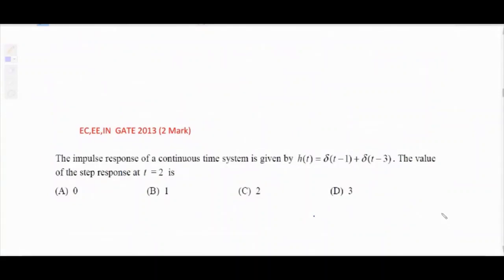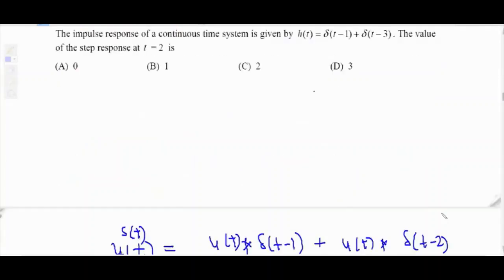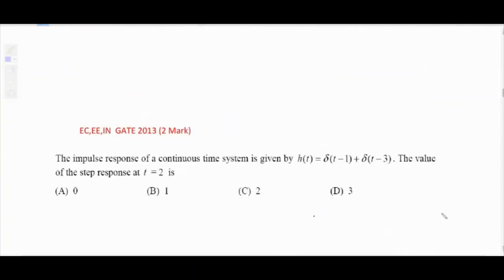Unit the 2013 2-mark question. The impulse response of a continuous time system is given by h of t equals delta t minus 1 plus delta t minus 3. The value of step response at t equal to 2 is. Okay, so here h of t is given, and we have to determine the step response. Either you can use the relationship between impulse response and step response, or you can use our basic.